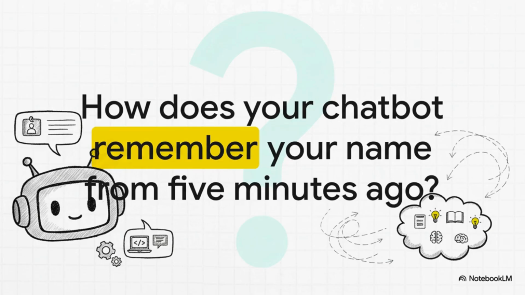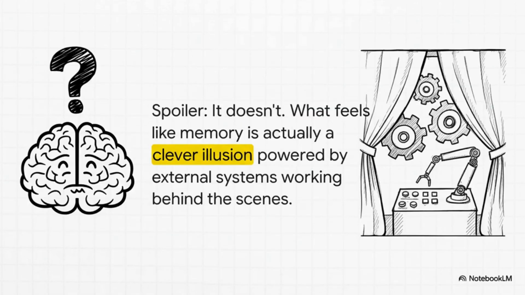But how? Well, here it is, the big reveal. The large language model itself remembers nothing. Zero. What feels like memory to us is actually a brilliant engineering trick. It's a bit of sleight of hand happening just out of sight. So you want to see how the magic trick works? Let's pull back the curtain.